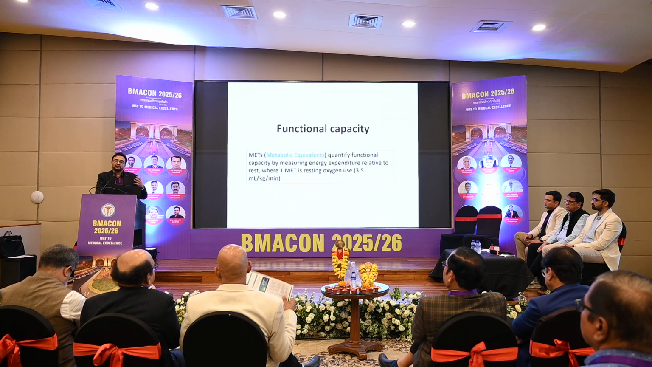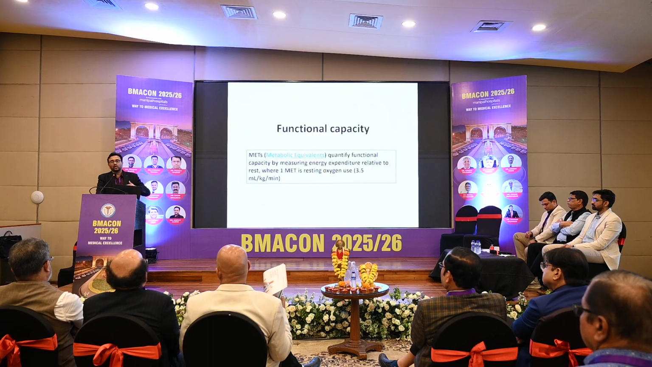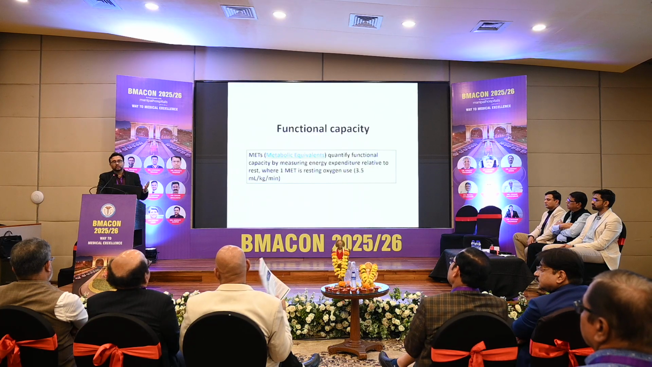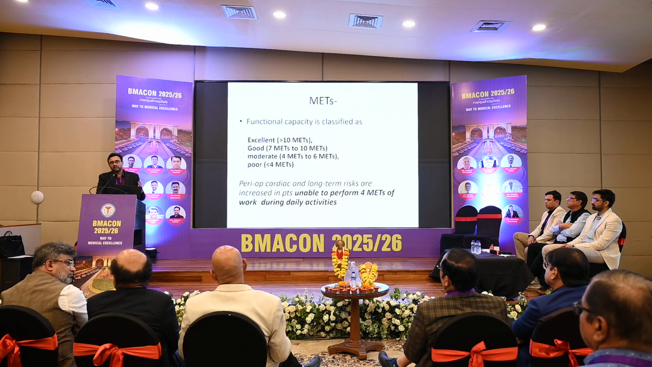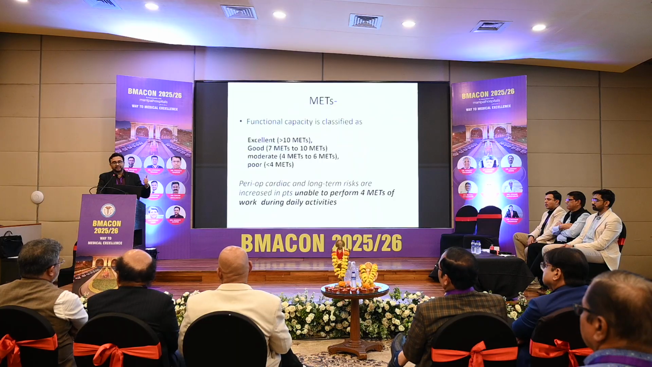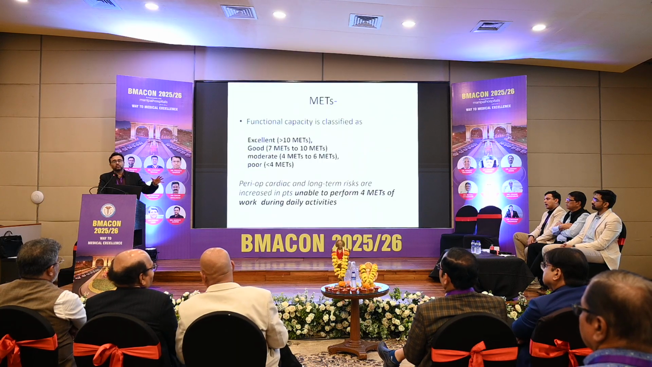For example, the oxygen consumption while we are sitting, and when we are active, how many times we can utilize the oxygen during being active. So that is what we calculate as METs or metabolic equivalent. So patient who have excellent physical capacity can obtain 10 METs. Patient who has borderline physical capacity can obtain around 4 METs.